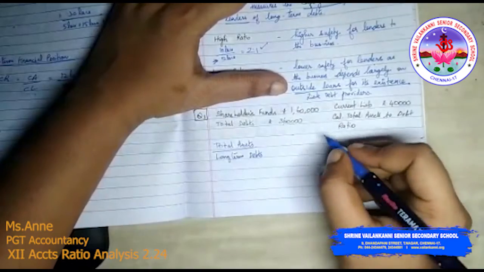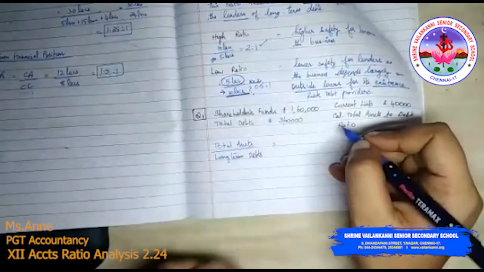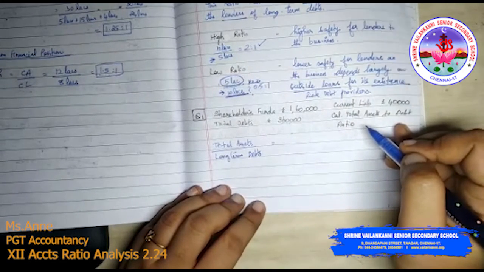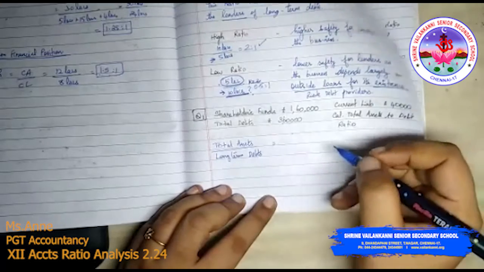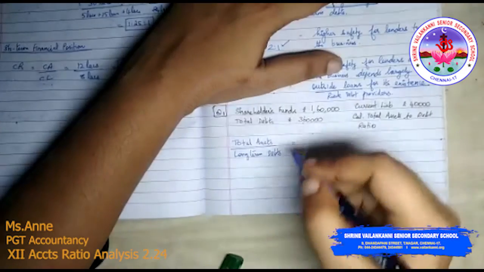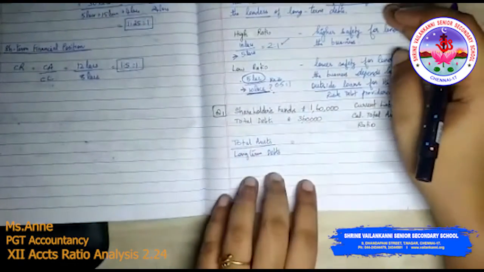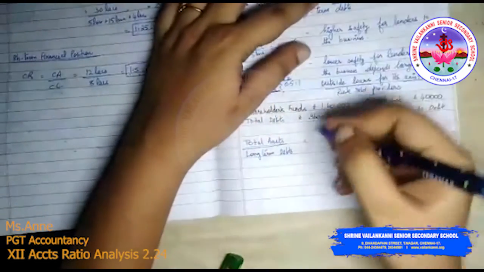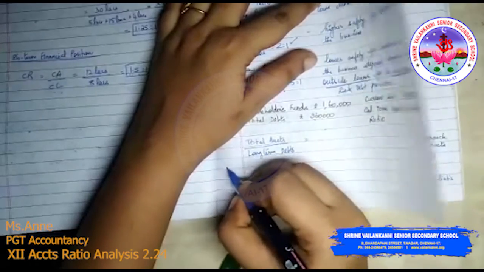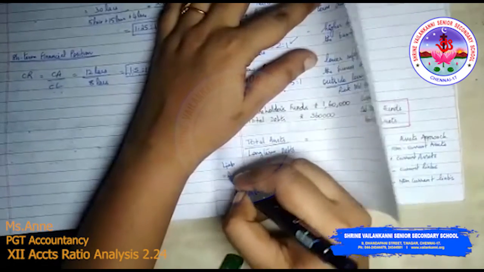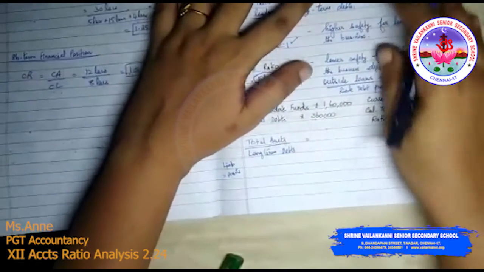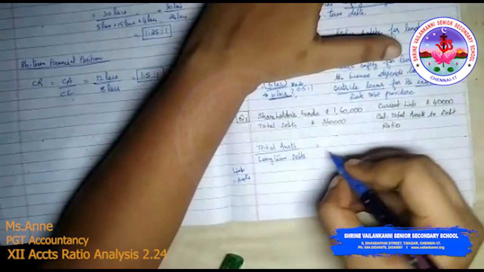Now what is total assets? Is it given directly in the question? The answer is no. So we need to find out the total assets. If you follow the balance sheet, the liabilities will be equal to the assets. So we are going to follow this approach. Liabilities will be equal to your assets.